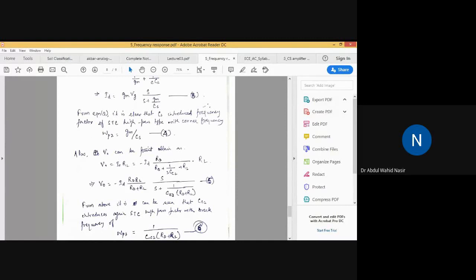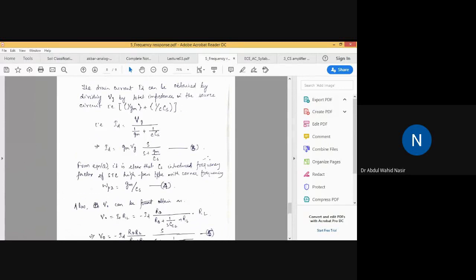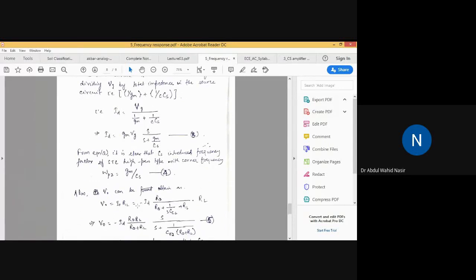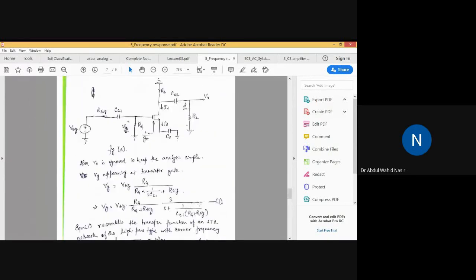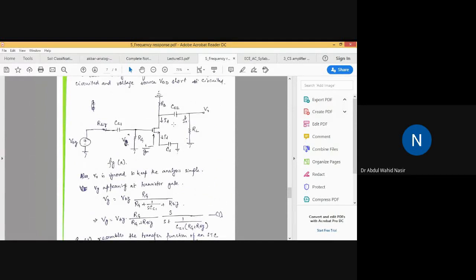So by using the current divider rule to determine the fraction of ID that flows through RL, it will be minus ID into RD divided by RD plus 1 by SC2 plus RL, into RL. So here, this is the current you are having. The current here is minus ID. This current is following ID, then if we take the opposite, the current following here will be minus ID in this direction.